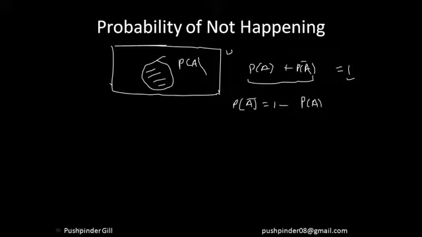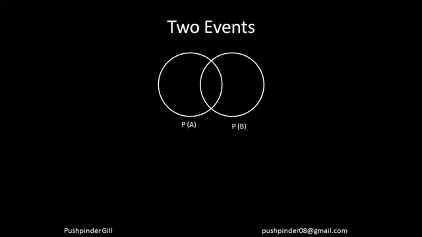So I hope you're understanding here. The probability of me having, let's say, a samosa is x, and the probability of me not having a samosa, these are certain events. Either I'll have the samosa or I will not have the samosa, either I'll sleep or I'll not sleep. So these are certain events and they add up to 1. So I can say that the probability of an event not happening is equal to 1 minus the probability of that event happening, right? I hope everyone is understanding over here. So let's move forward.